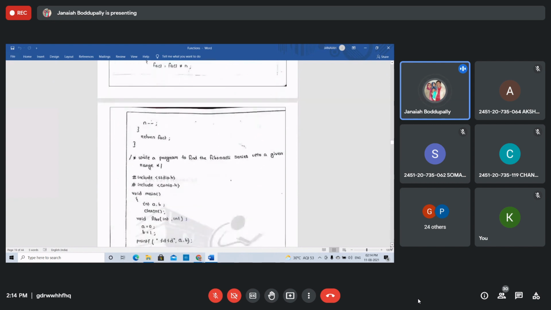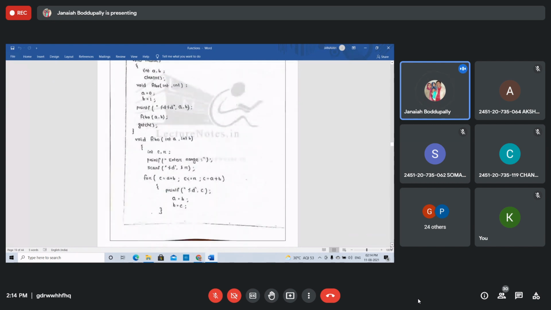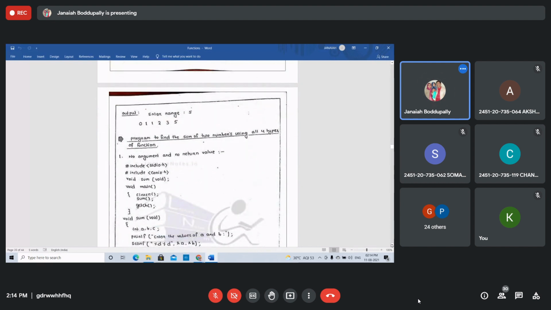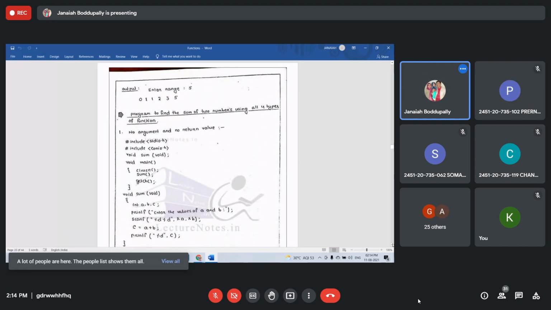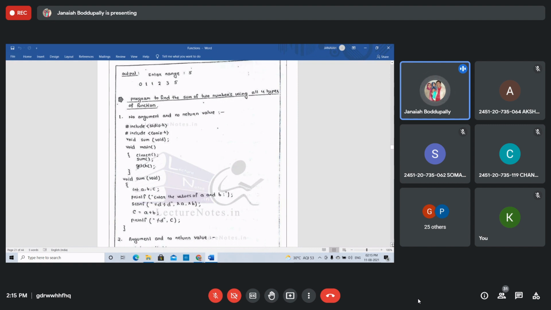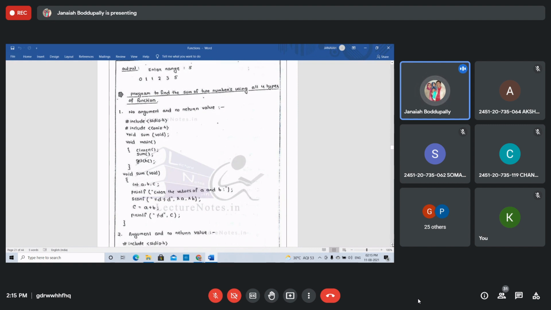You can see the program Fibonacci series using the functions. This is the program to find the sum of two numbers using all four types of functions. The four types of functions we discuss using this simple program. Find the sum of the two numbers. Function with no arguments, no return value, that is the first type. You see this one by one, the same problem using the four types of functions.